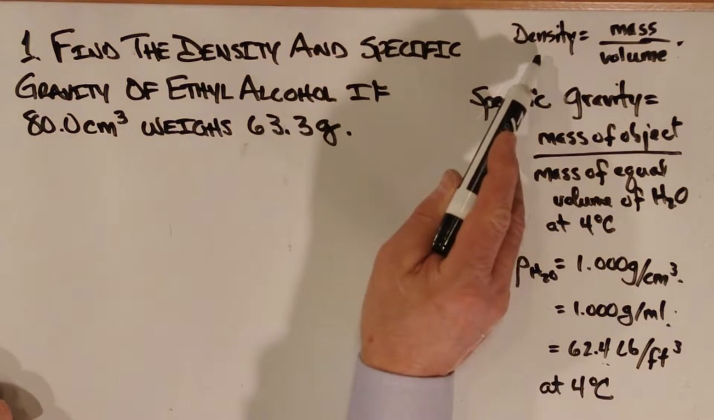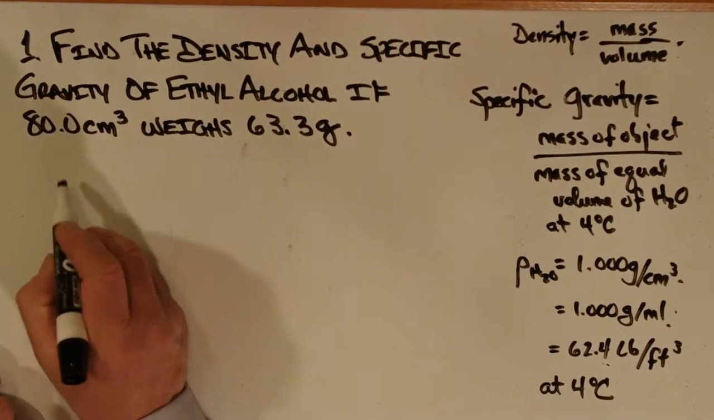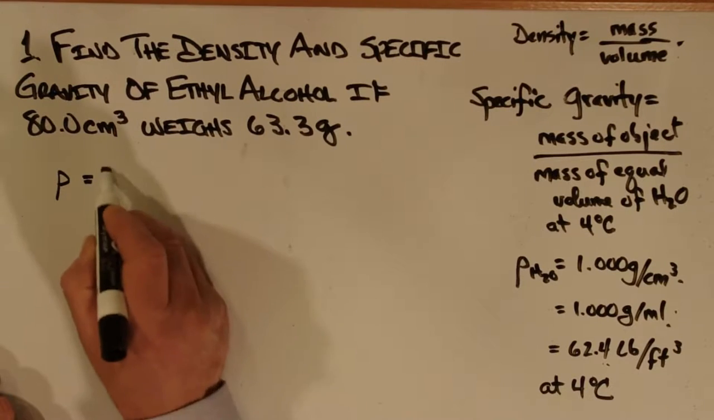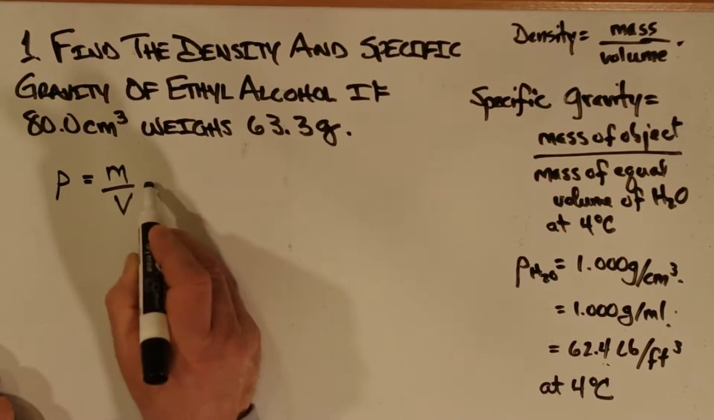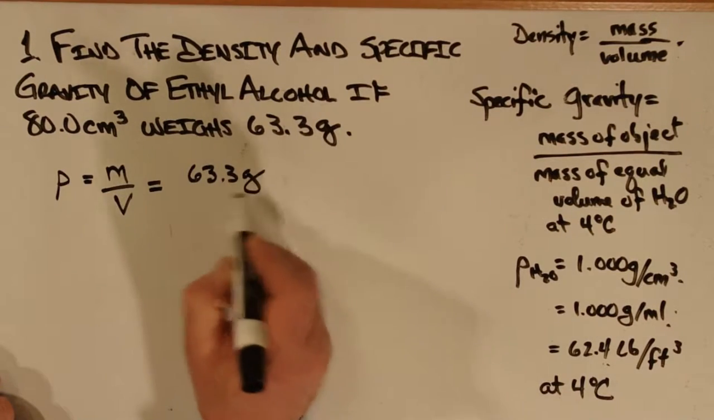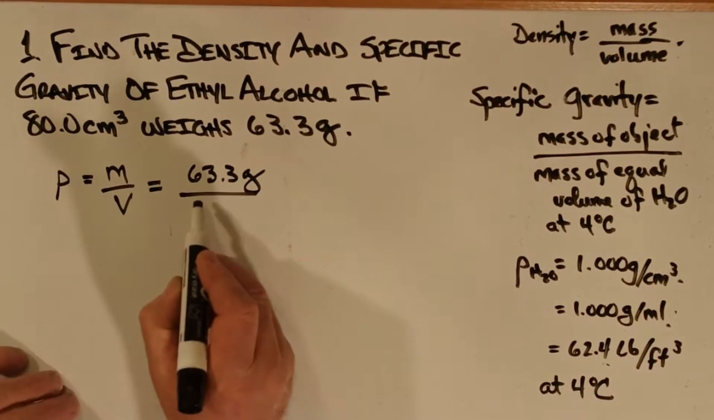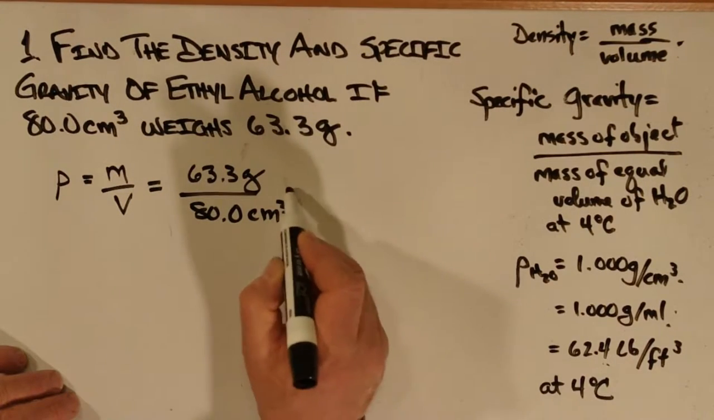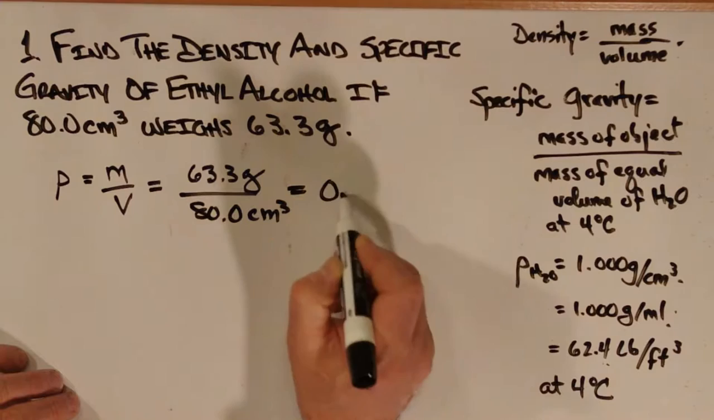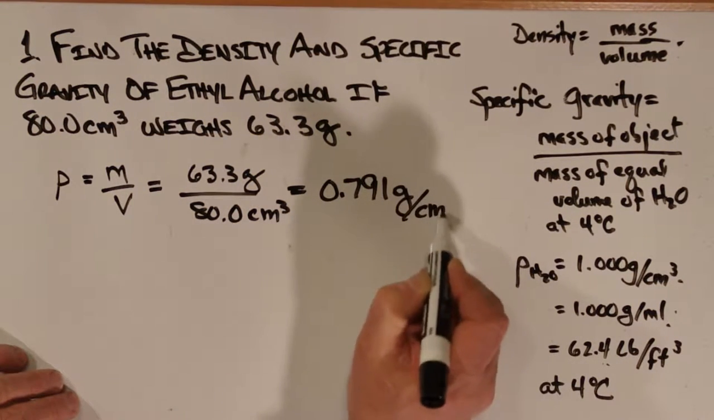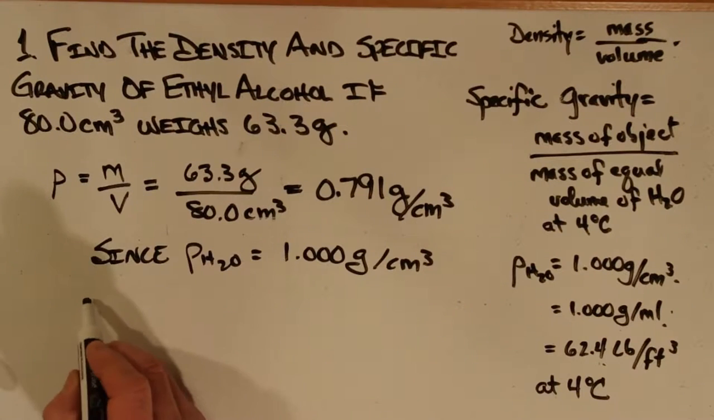We're going to use a relationship: density is equal to mass divided by volume. And so putting that down, we have mass divided by volume. The mass is given as 63.3 grams. The volume, 80.0 cubic centimeters. Divide one into the other, and we have a density of ethyl alcohol of 0.791 grams per cubic centimeter.